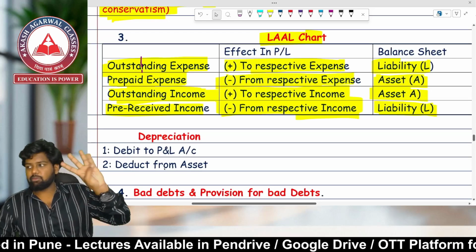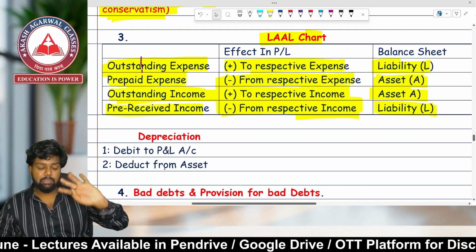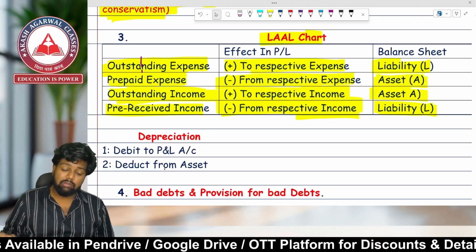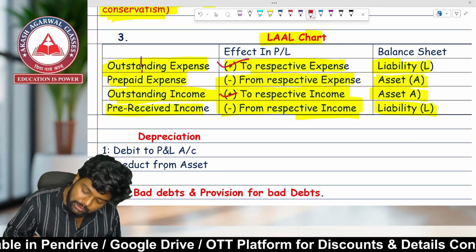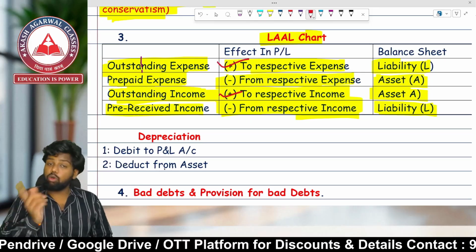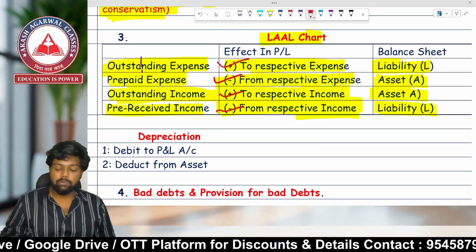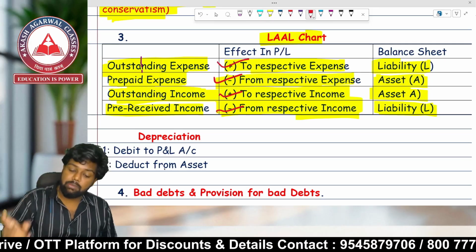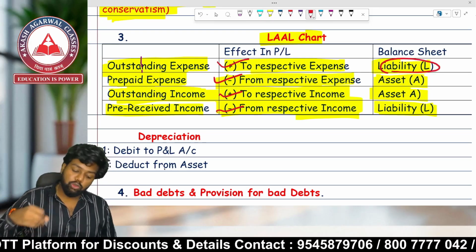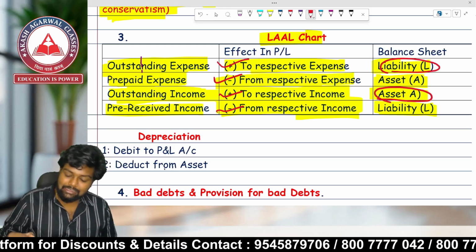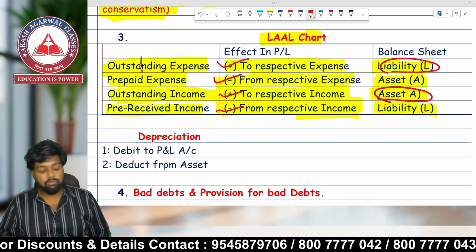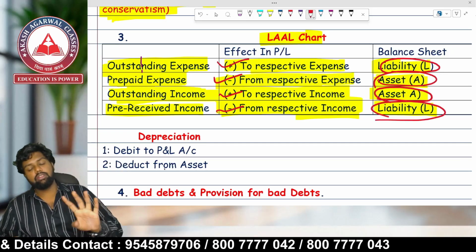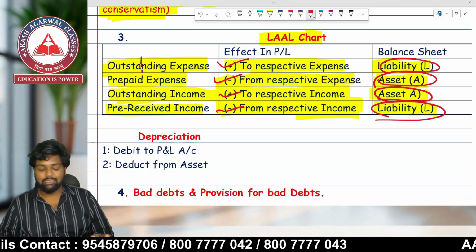There are 4 items: outstanding expense, prepaid expense, outstanding income, and pre-received income. Both the outstanding ones will be added to the respective expense and respective income, and both the prepaid ones will be deducted from the respective expense and respective income. Outstanding expense will appear as a liability, outstanding income as an asset, prepaid expense as an asset, and pre-received income as a liability. These are the 3 important adjustments. Let's go ahead.